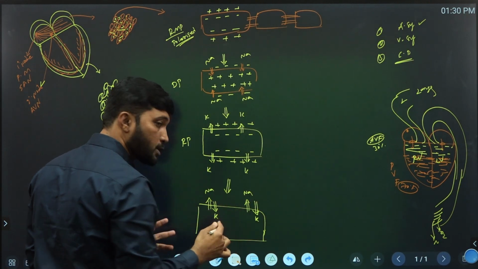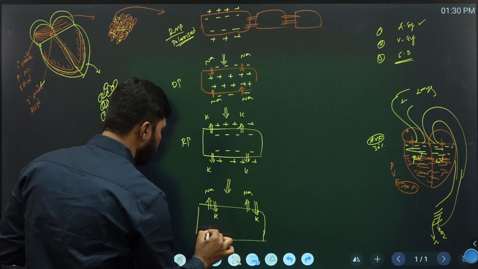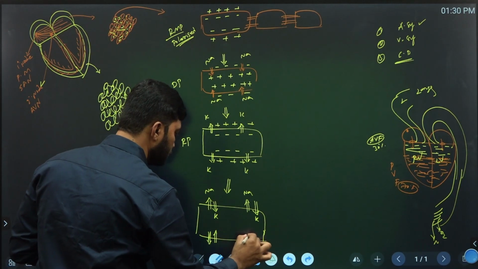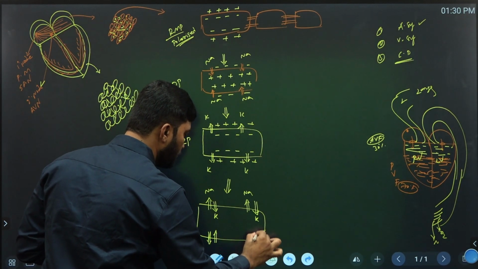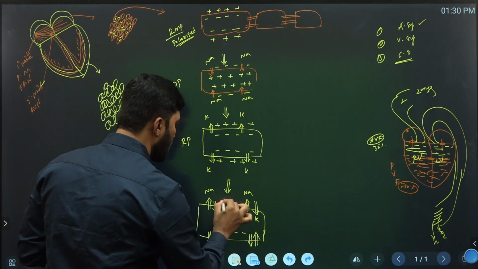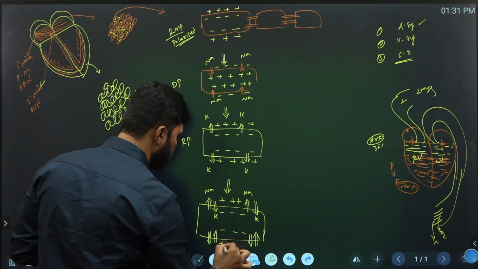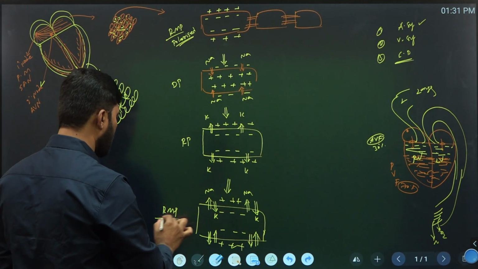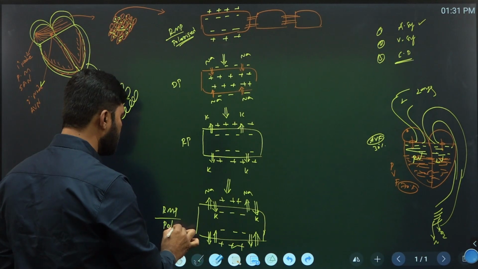These are the ion back movements. The result is negative charge inside, whereas positive charge outside. This is the polarized resting membrane potential.